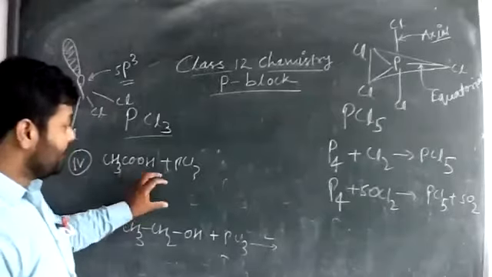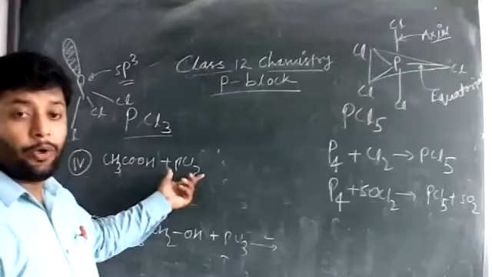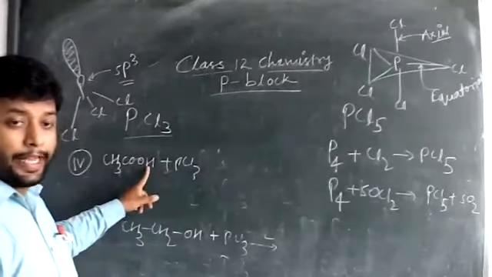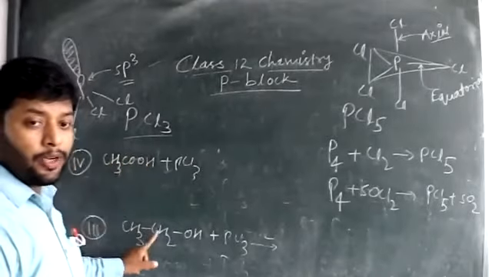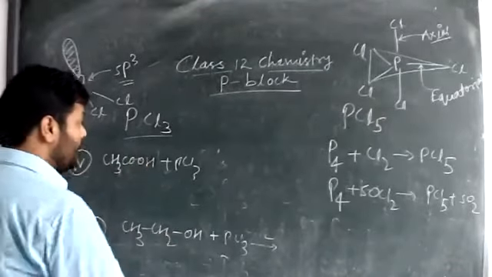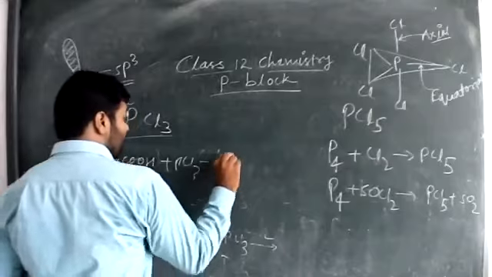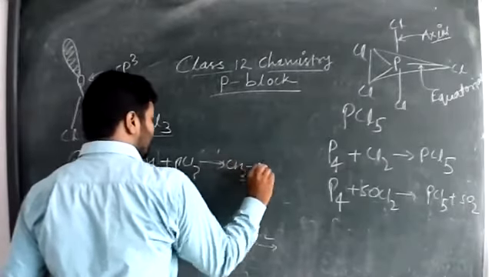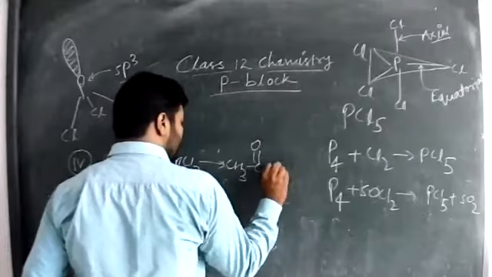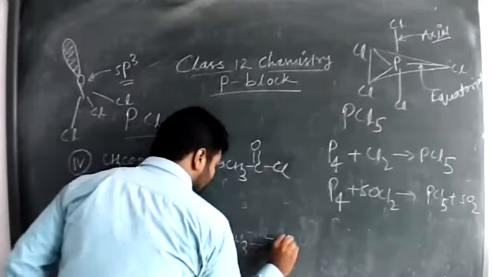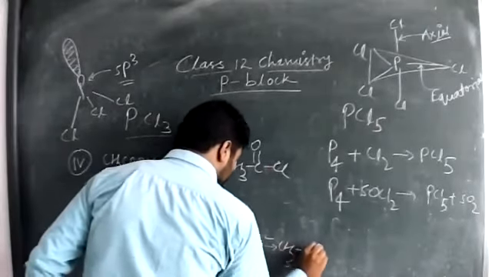So actually, class, with PCl3, the chlorine atom can displace, substitute the OH group attached in the carboxylic acid and alcohol, and there will be production of CH3COCl and here CH3CH2Cl.